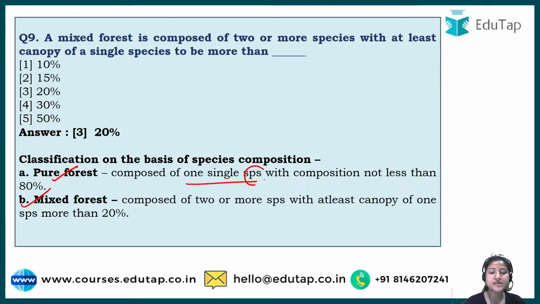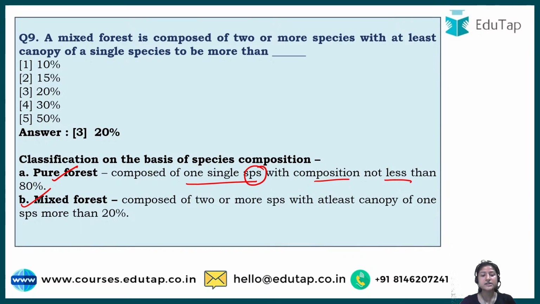Pure itself suggests that it is pure in nature. So only one species and its composition is not less than 80%. Its composition means that particular species would acquire at least 80% of that particular area. So when a certain condition arises, it is known as a pure forest.